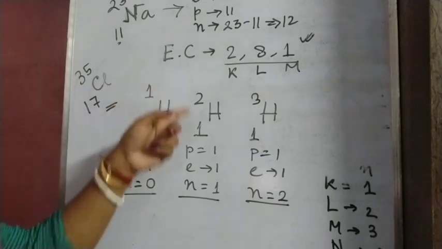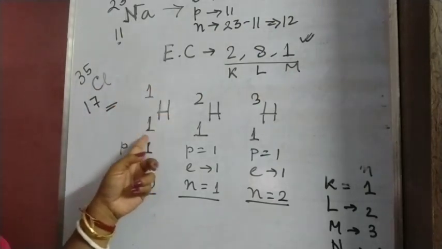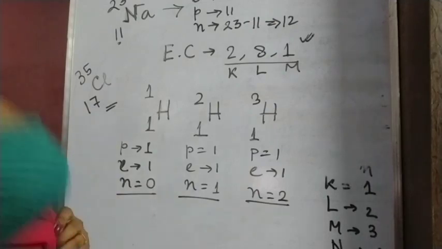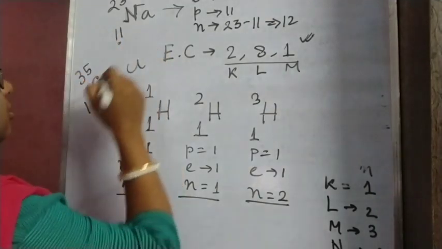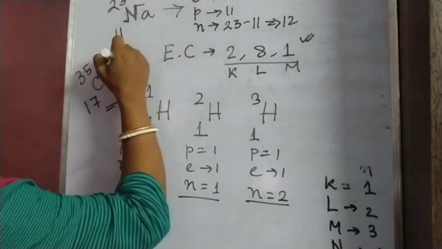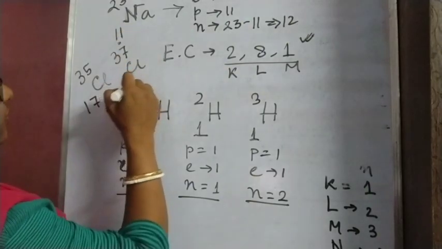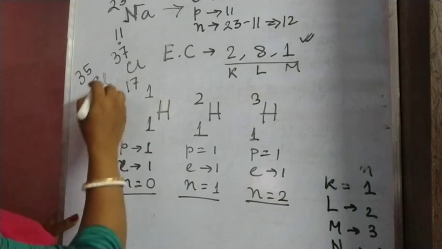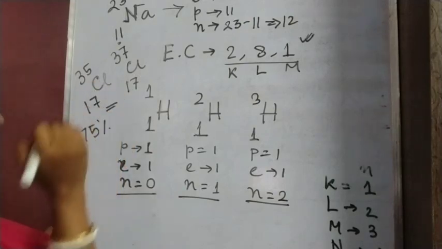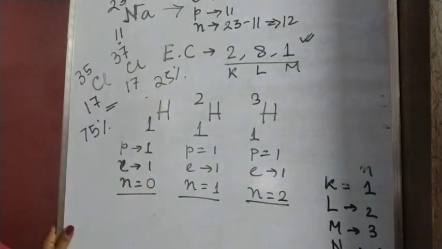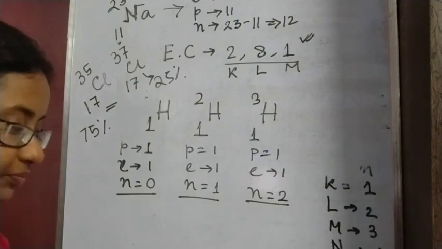For hydrogen also, this is the normal hydrogen, so its percentage is maximum, and deuterium and tritium have negligible percentage. Chlorine has this one isotope 35 17, the normal isotope, and another is 37 17. Suppose this chlorine is about 75 percent, and this chlorine is 25 percent. So this is the percentage, and this percentage varies.